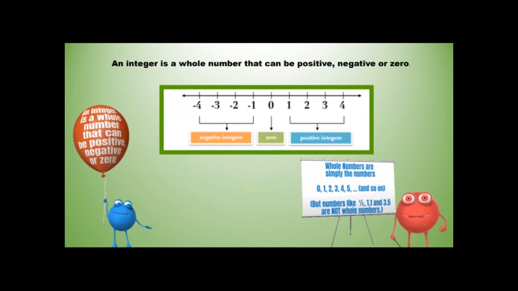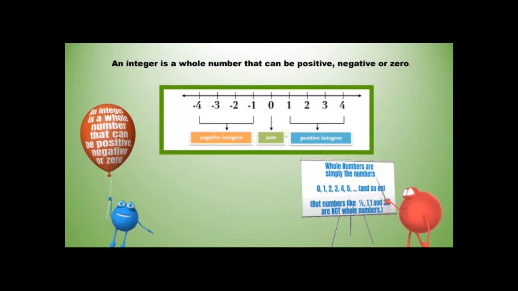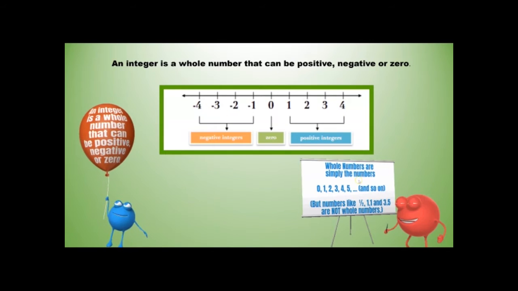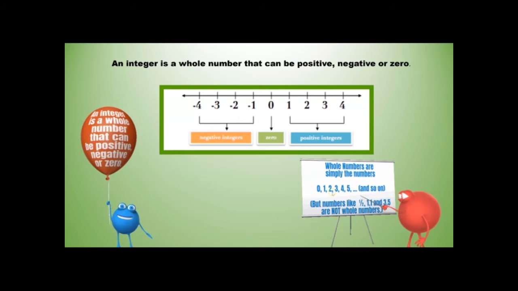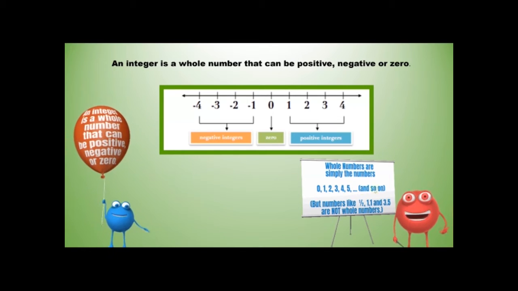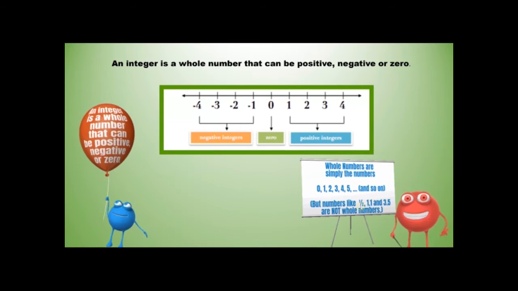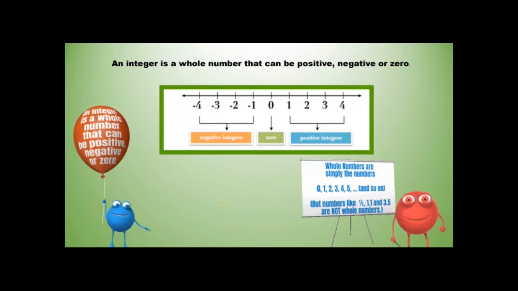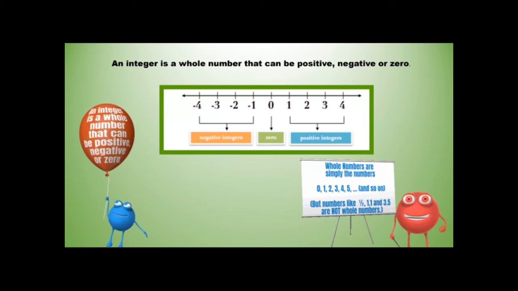An integer is a whole number that can be positive, negative, or zero. So either way on the number line. A whole number is like 0, 1, 2, 3, 4, 5, and so on. But numbers like 1/2 or 1.1 or 3.5, they're not whole numbers. They're parts of a number.